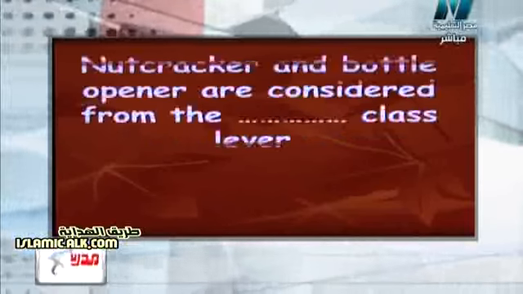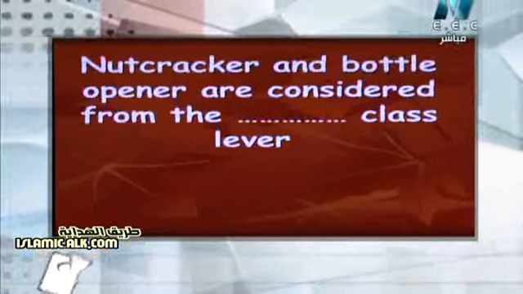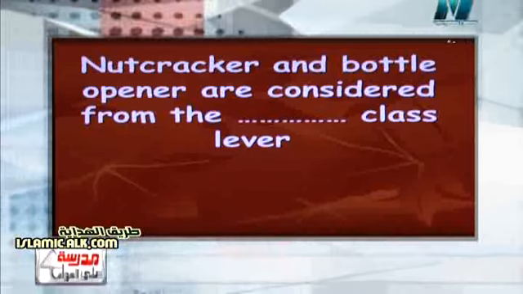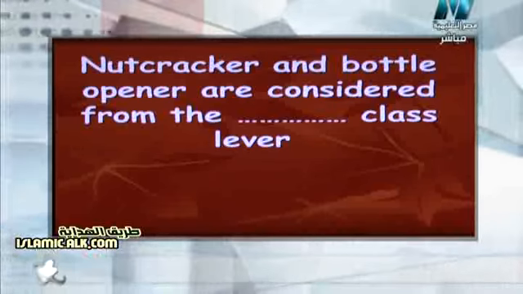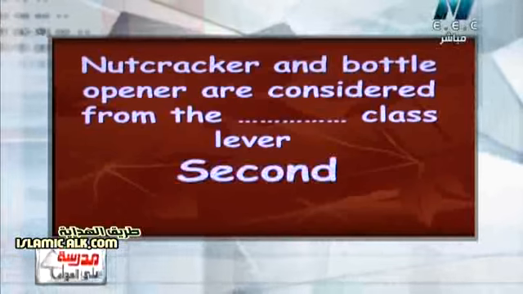So let's start with the first question. Nutcracker and bottle opener are considered from the point class level. Surely they will be the second class level. Second class level contains nutcracker, bottle opener, and also the wheelbarrow.